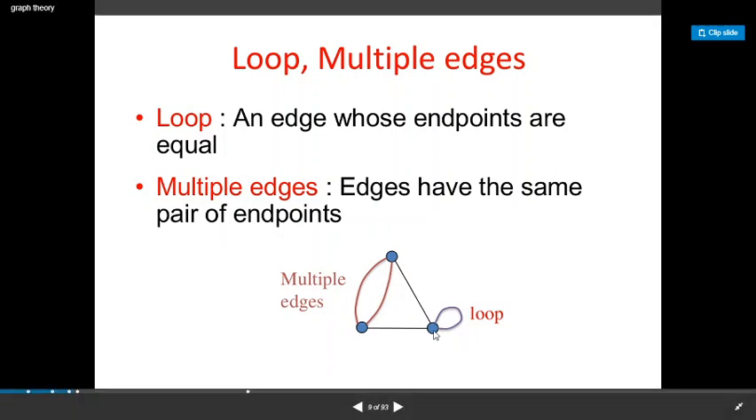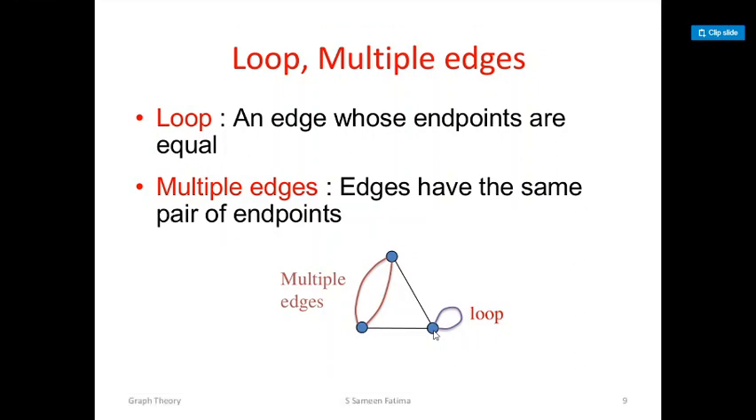Suppose a vertex is joined to itself, then we say that the graph has a loop. This is the difference between multiple edges and a loop. If two vertices are joined by two or more edges, then we say that the graph has multiple edges. If a vertex is joined to itself, or there is an edge that connects a vertex with itself, then we say that the graph has a loop.